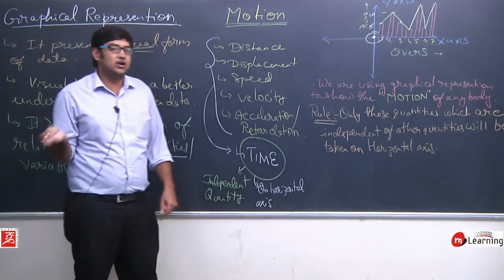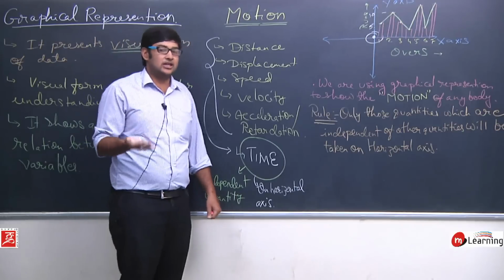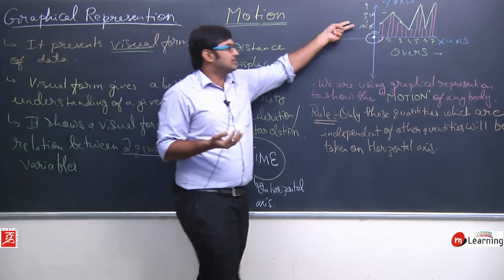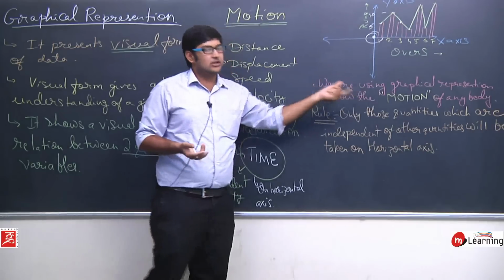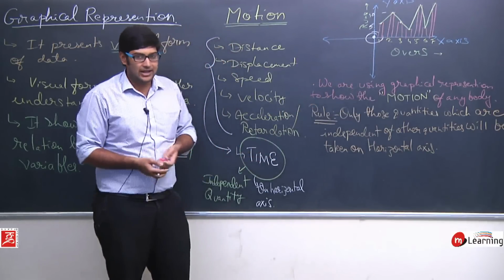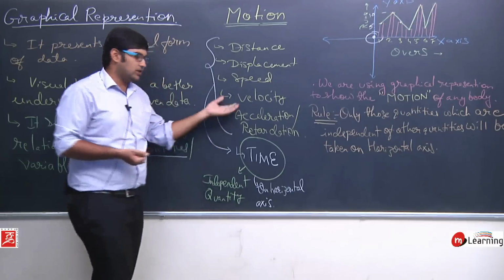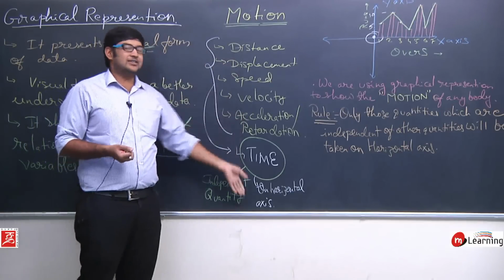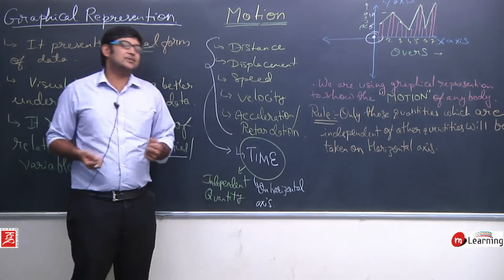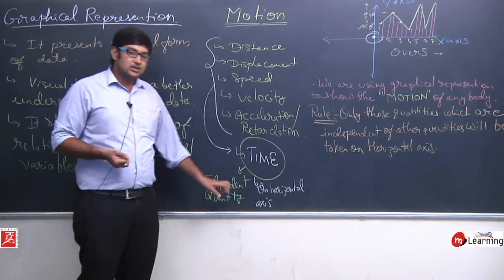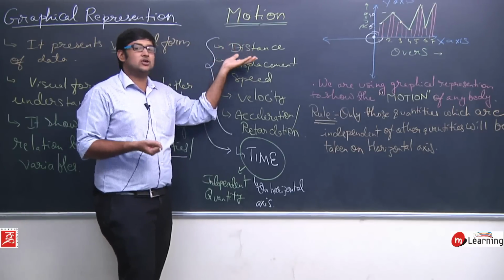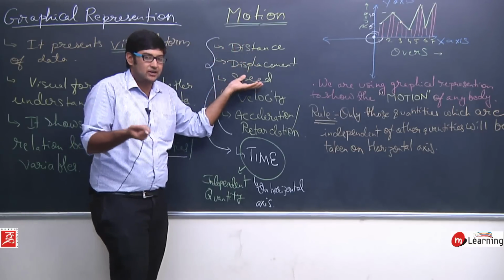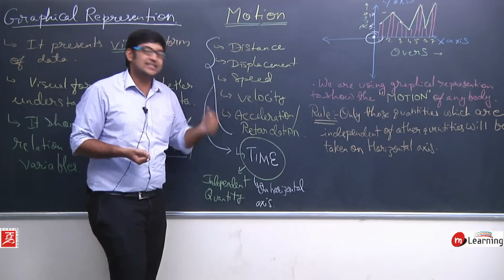Other quantities which are not independent, which are dependent on something, for example here runs is dependent on overs, we cannot use on the horizontal axis. Similarly, all these quantities are dependent on time. Why are they dependent on time? Because in a given time the object will travel some distance or displacement, or change its speed, velocity or acceleration.